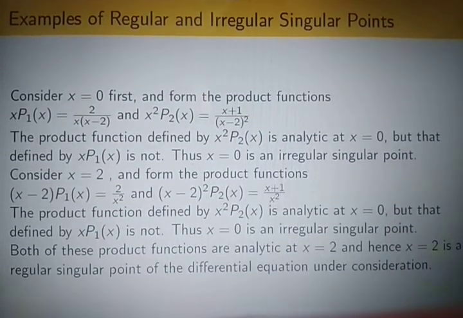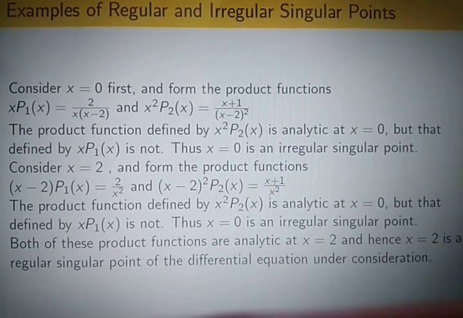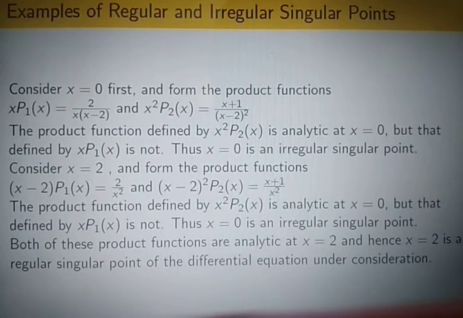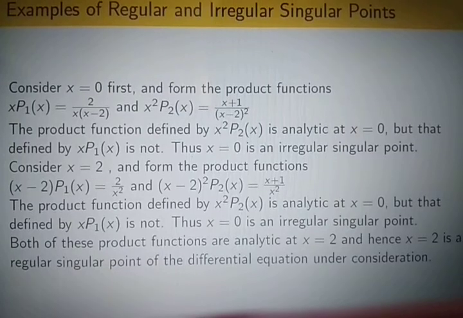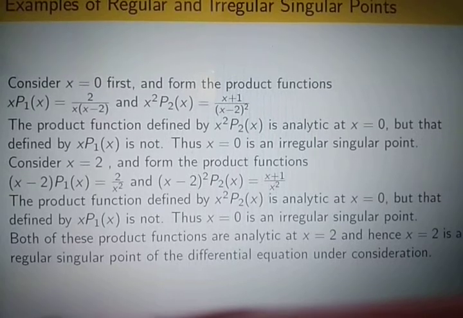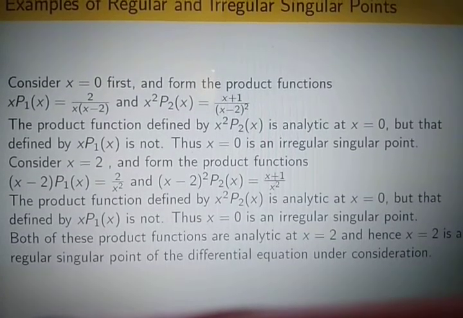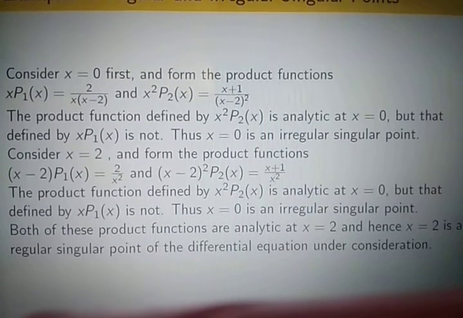But consider x equals 2 in the product form. What would be the product form? The product form is (x minus 2) into p1x equals 2 by x square, and (x minus 2) whole square into p2x equals (x plus 1) by x square.